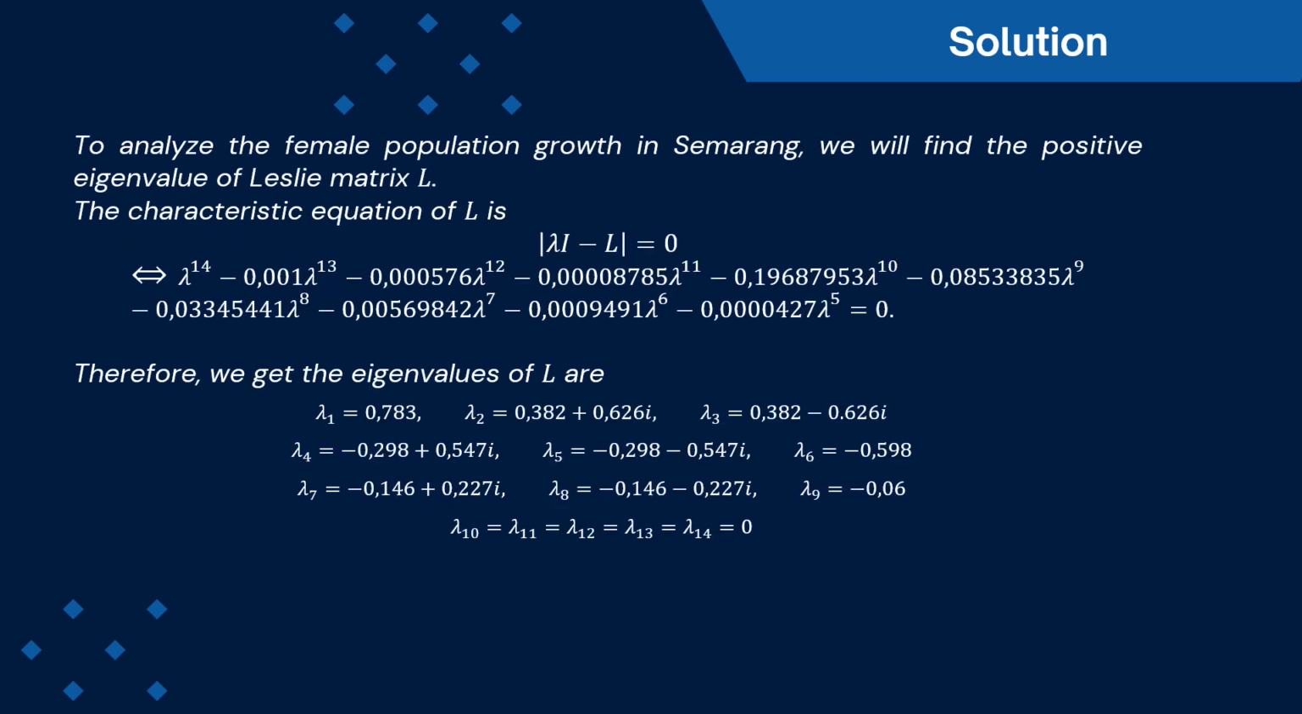And to analyze the female population growth in Semarang, we will find the positive eigenvalue of Leslie matrix L. The characteristic equation of L is the determinant of lambda I minus L equals 0, and we get this characteristic equation. This is a characteristic polynomial of degree 14, and therefore we get the eigenvalues are these. These are the eigenvalues of L.